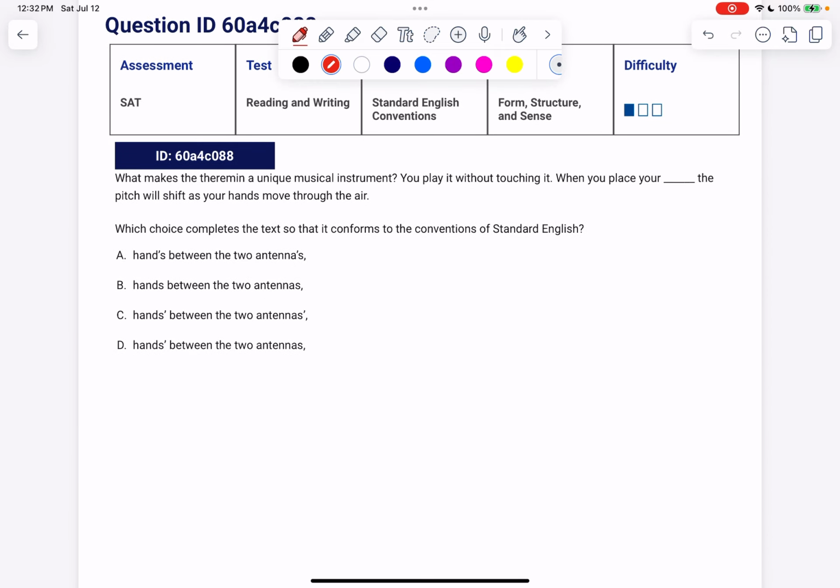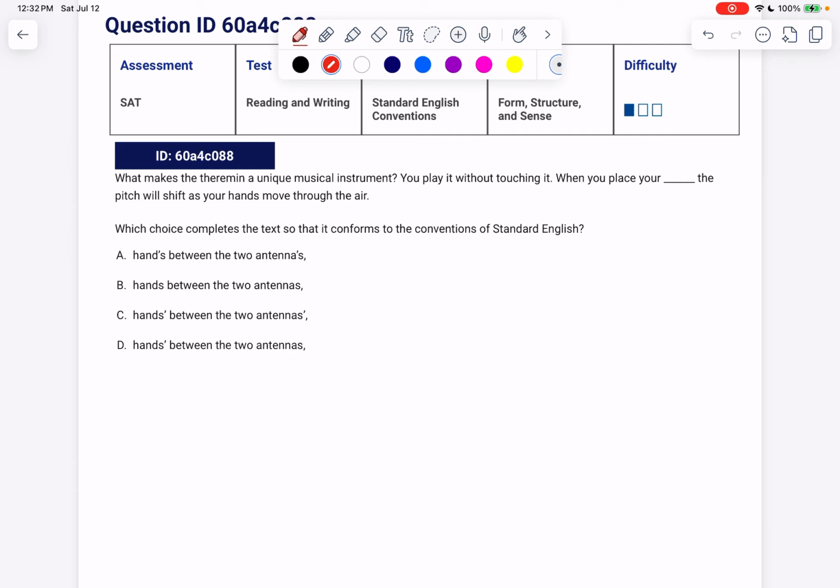All right. Notice what's varying in the answer choices here. We want to know if hands should be possessive or antennas should be possessive or whether they should be plural. Let's take a look. What makes the theremin a unique musical instrument? You play it without touching it. When you place your hands between the 2 antennas, the pitch will shift as your hands move through the air.